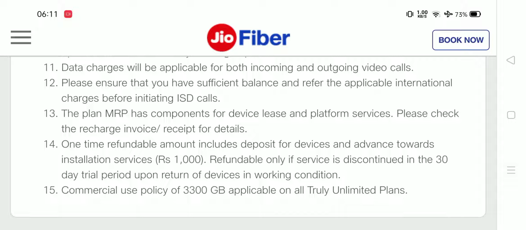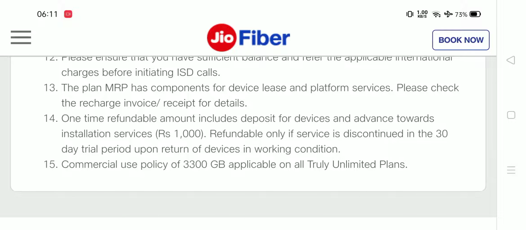So is it refundable this time in this free 30 days trial pack? So the answer is yes, because they have clearly mentioned in their 14th point that the one time refundable amount includes the deposit for devices and advance towards the installation services, that is rupees 1000, and it is only refundable if the service is discontinued in the 30 days trial pack upon return of devices in a working condition.